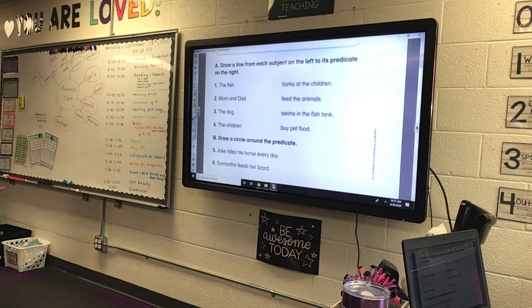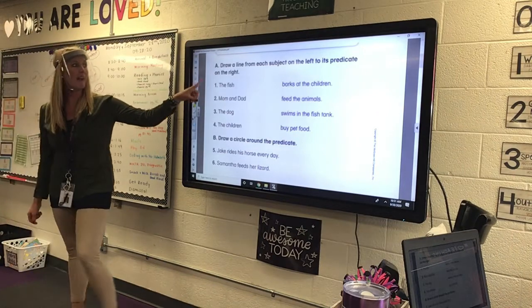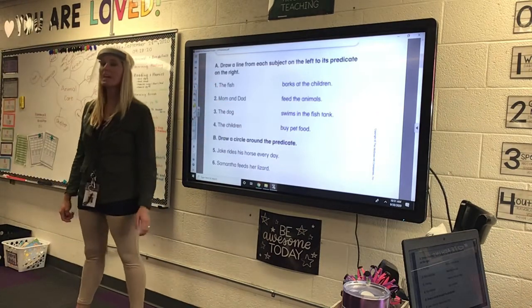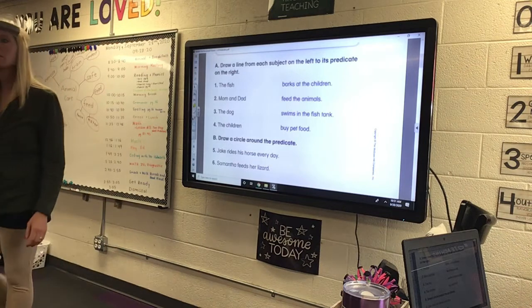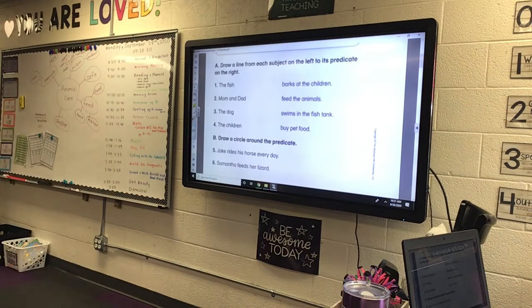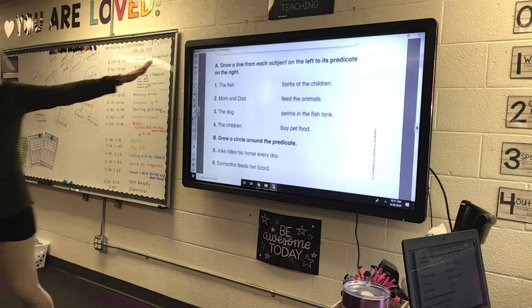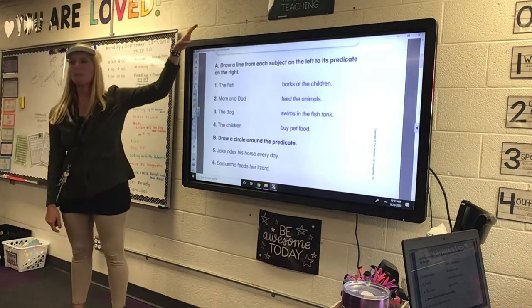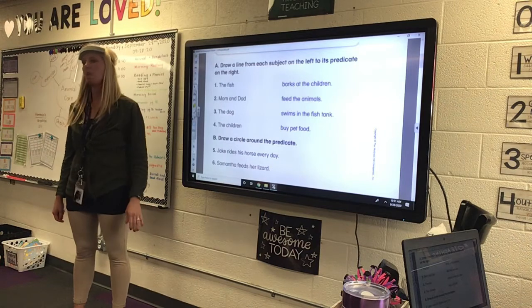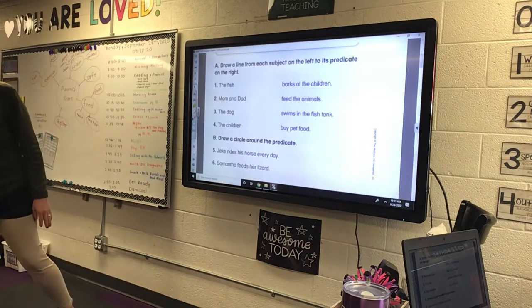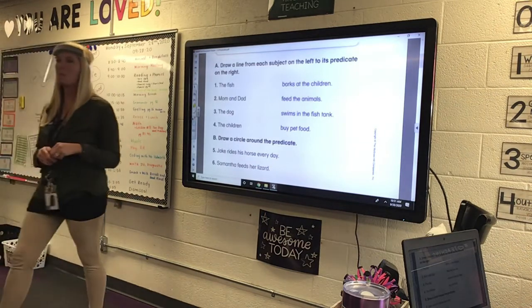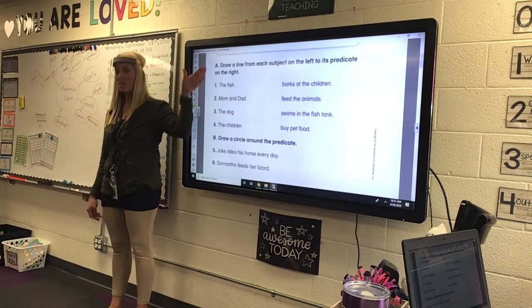All right. Now, what we need to do on this page is draw a line from each subject to match it with its predicate. Put your name at the top, please. We're at the bottom. Mrs. Murphy isn't showing the top because she's already talked about subjects and predicates. So we're going to go to the bottom, okay?